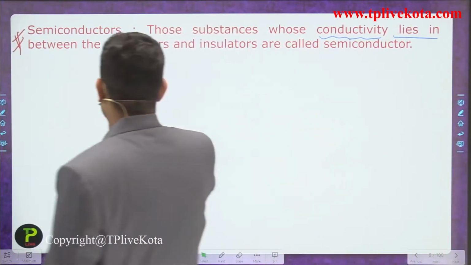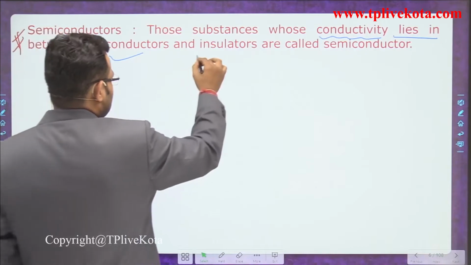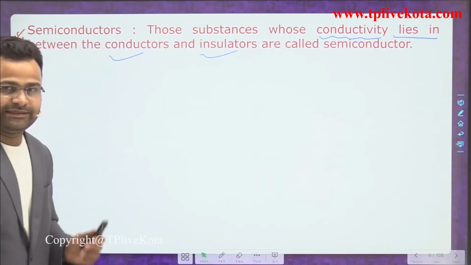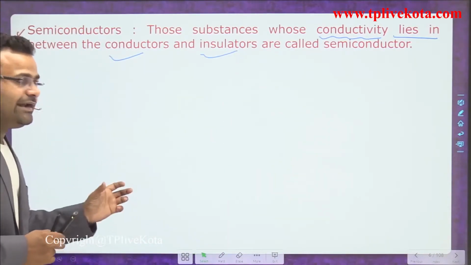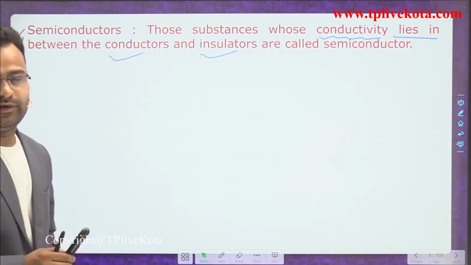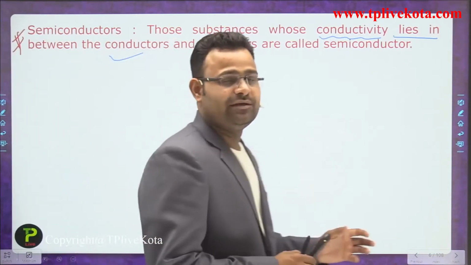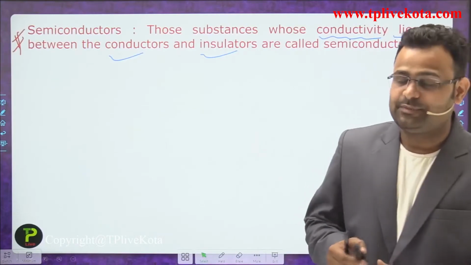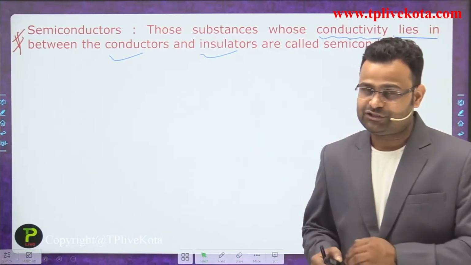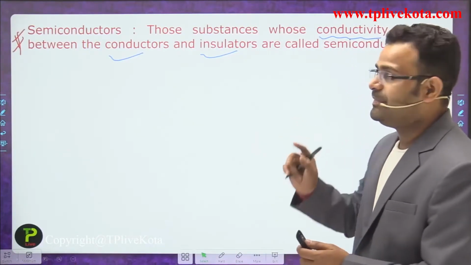Sometimes it works as a conductor and sometimes it works as an insulator. There is a condition when it works as a conductor and when it works as an insulator. So the material which lies between a conductor and an insulator is called a semiconductor.